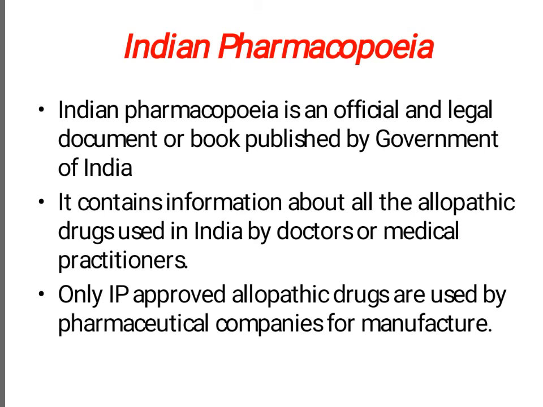It contains information about all the allopathic drugs used in India by doctors or medical practitioners. Only IP approved allopathic drugs are used by pharmaceutical companies for the purpose of manufacture.